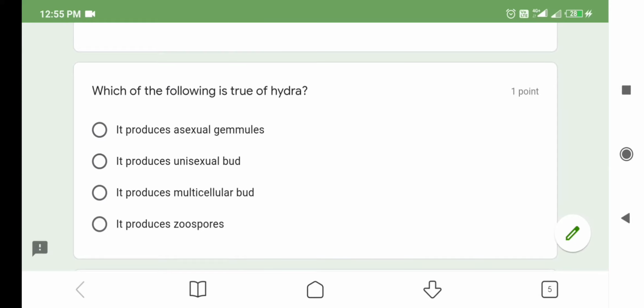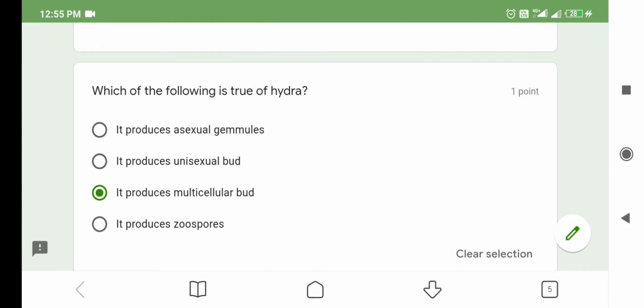Option number 2, it reproduces unisexual bud. This is also not correct. Option number 3, it produces multicellular bud. Because Hydra is a multicellular organism, it produces only multicellular buds. So option 3 is correct.